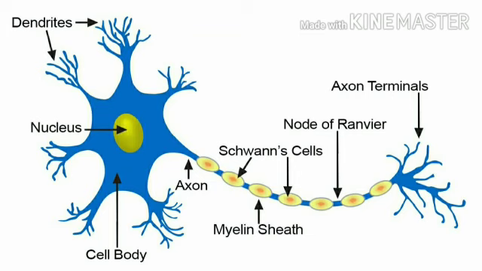This is how the stimulus is transmitted from one place to another, and finally the neurons make up the spinal cord and the brain also.